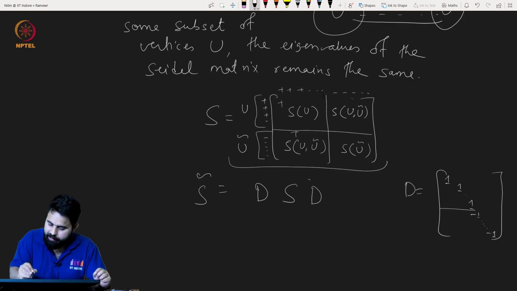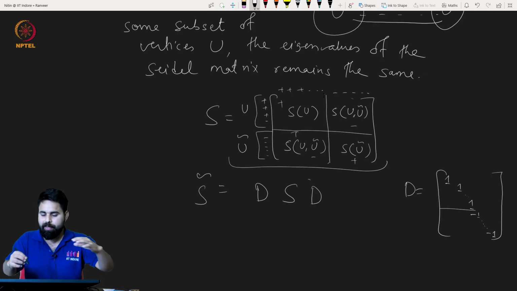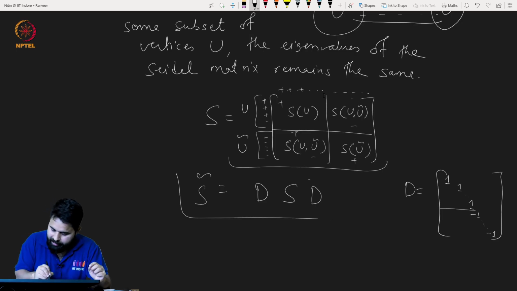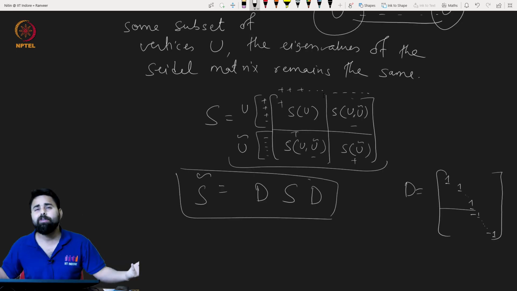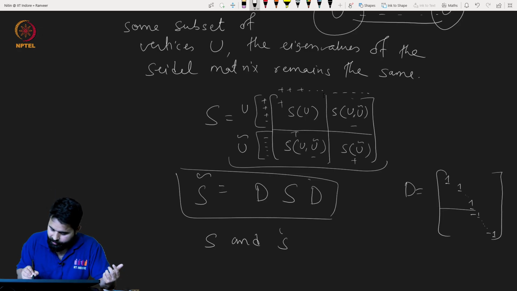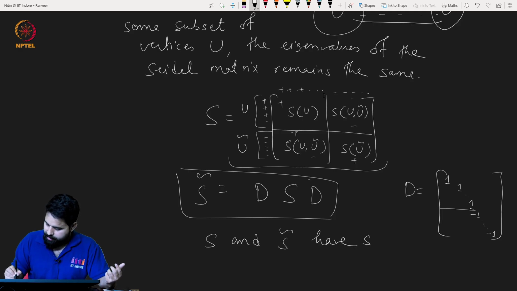So these two matrices have the same eigenvalues: S and S complement have the same spectrum, as we have already seen.